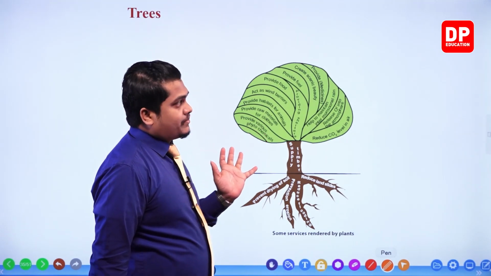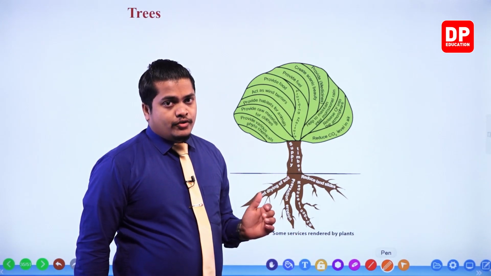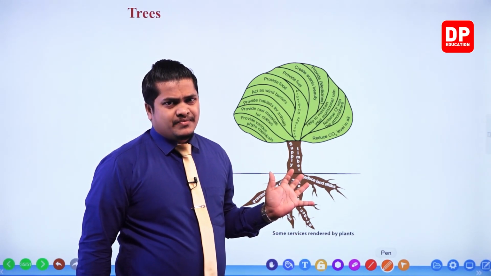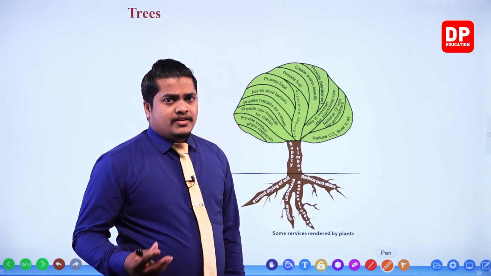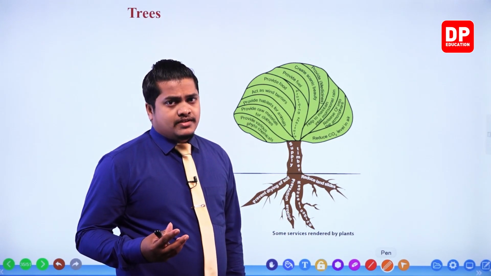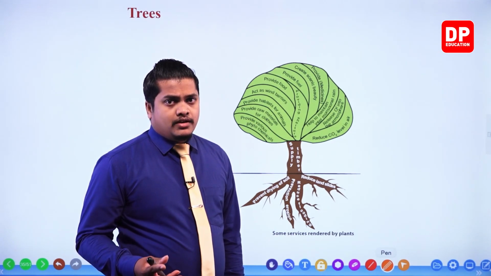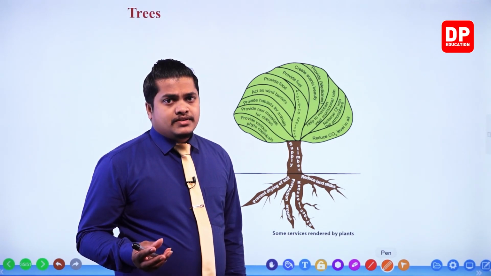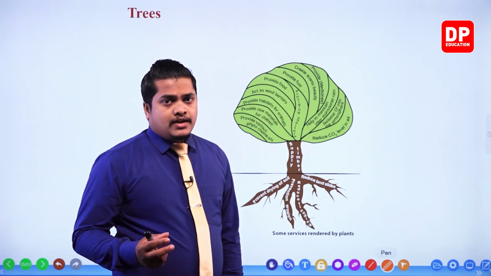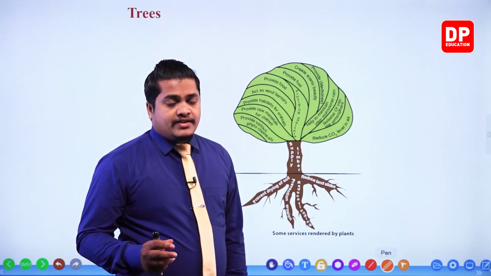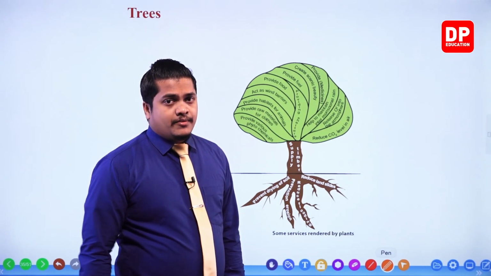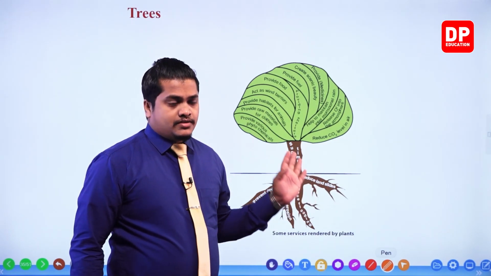That means we use plants to get different kinds of chemicals. When you take essential oils like cinnamon oil and clove oil, those can be considered chemicals. Other than that, to get alcohol, we use plant substances. Like that, my dear children, there are different kinds of chemicals that we obtain from plants.